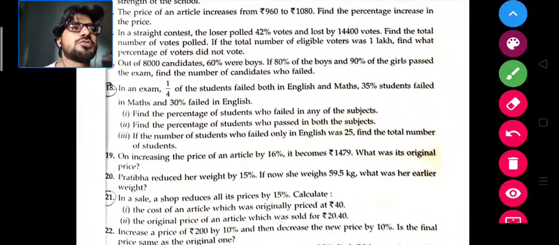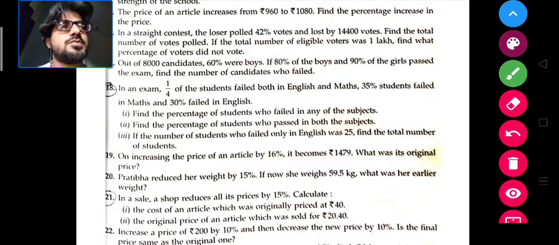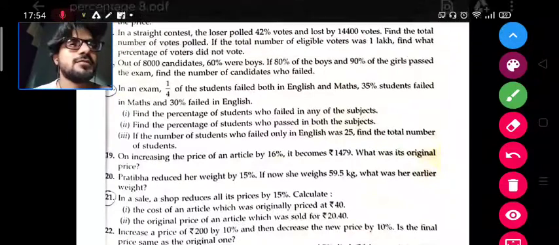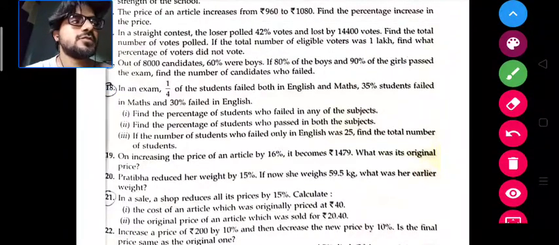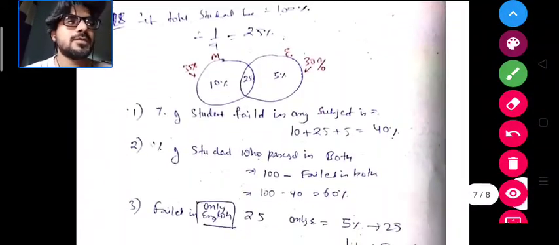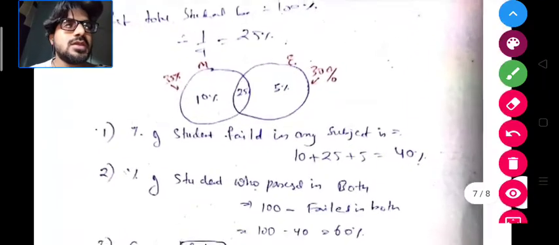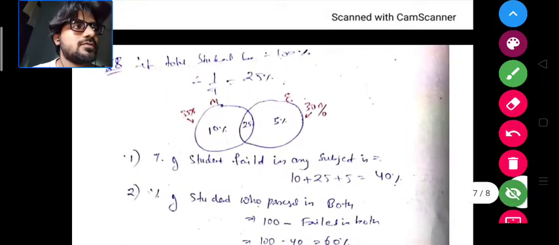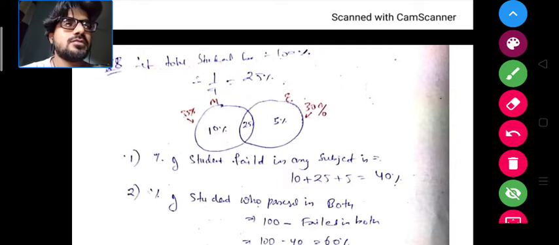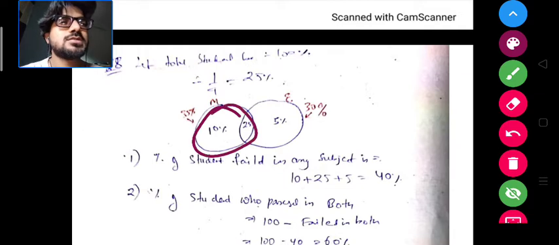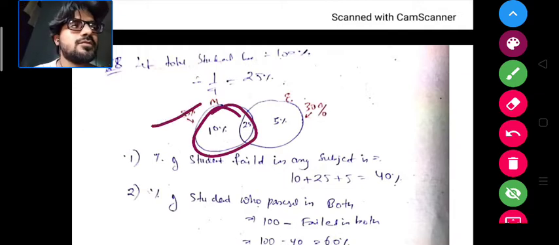In an exam 1 by 4 students failed both in English and Maths. 35% of the students failed in Maths, 30% failed in English. Find the percentage of the students who failed in any of the subjects. See, first you have to calculate the percentage of the students who failed in any subject. We can draw it in a circle. This total part is 35% who have failed in mathematics, I guess.